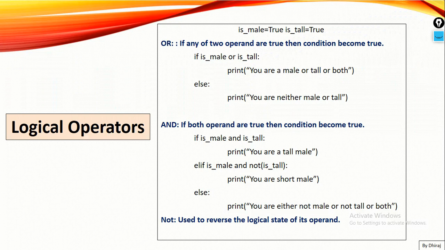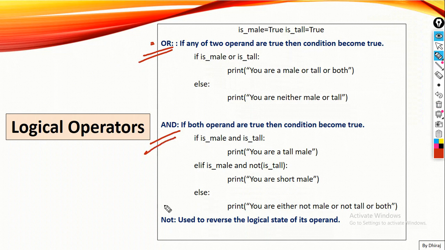Now I'm moving towards logical operators. What is meant by logical operators? Guys, we have two operators named or and and, and not is also a logical operator. We studied not in previous classes, I think in yesterday's class as well. So what will or do?